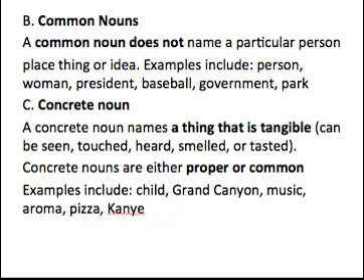And then there are common nouns. A common noun does not name a particular person, place, thing, or idea, just a general one. And so there are examples of those there. Then next are concrete nouns. A concrete noun names something that's tangible, that can be seen, touched, heard, smelled, tasted. They can be proper or common, so they can go either way. There's Kanye there. Gotta love him. He would be a proper concrete noun. Concrete shoes might be nice for him.